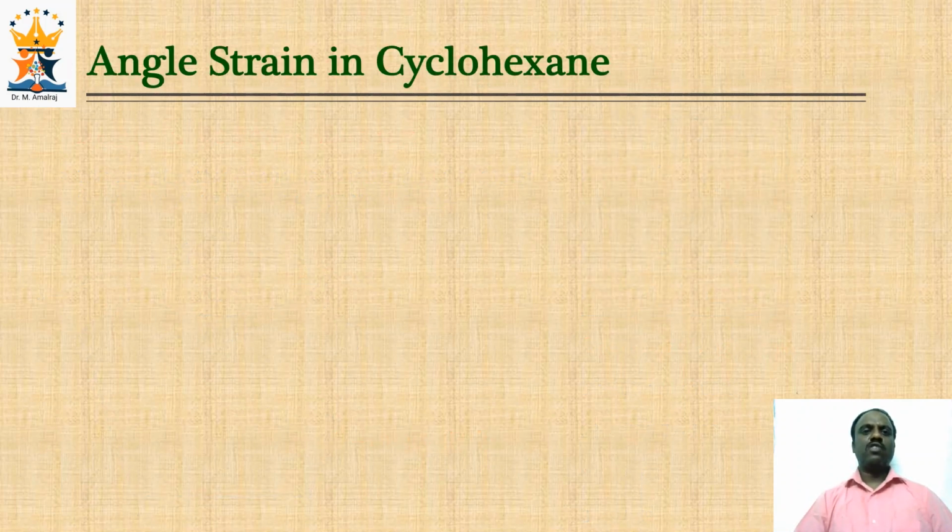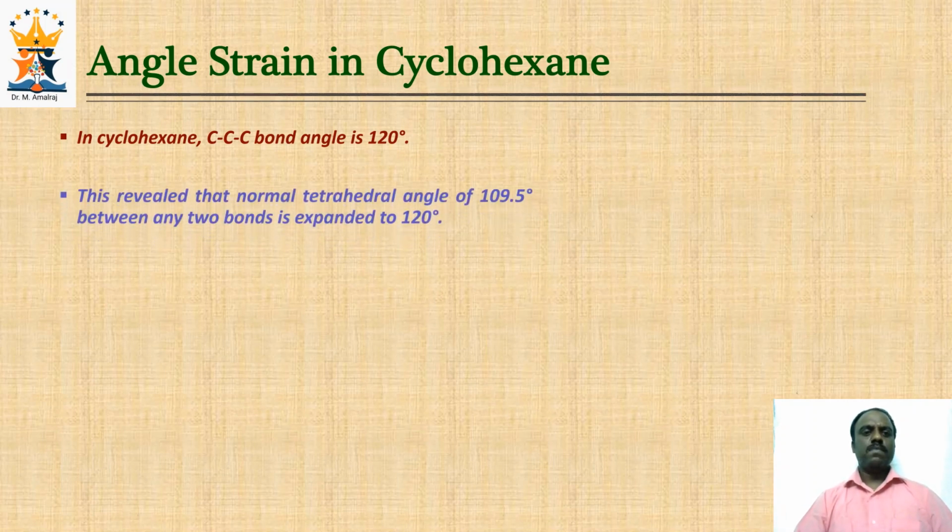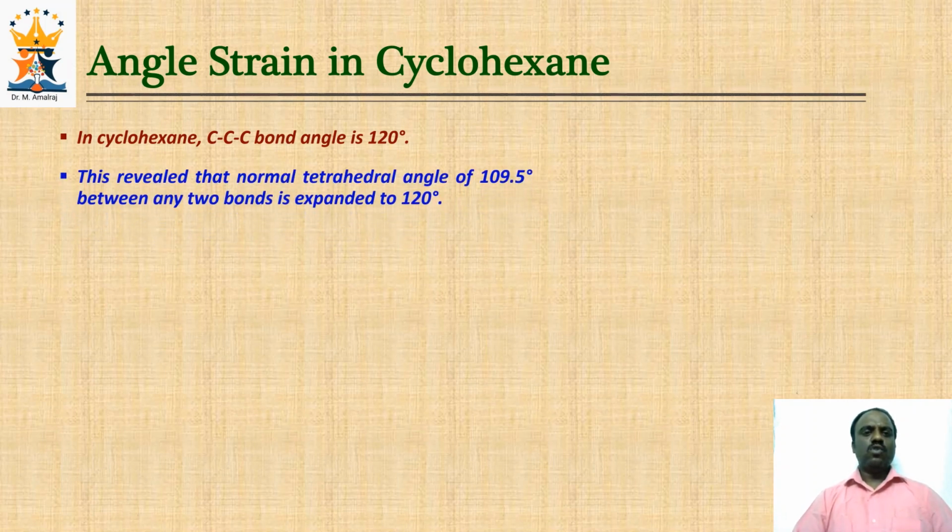Now let us calculate the angle strain in cyclohexane. In cyclohexane, the carbon bond angle is 120 degrees. So the normal tetrahedral bond angle of 109.5 degrees between any two bonds is expanded to 120 degrees. So far we have seen the tetrahedral bond angle compressed to a lesser bond angle, but here it is expanded from the typical tetrahedral bond angle in the case of cyclohexane.